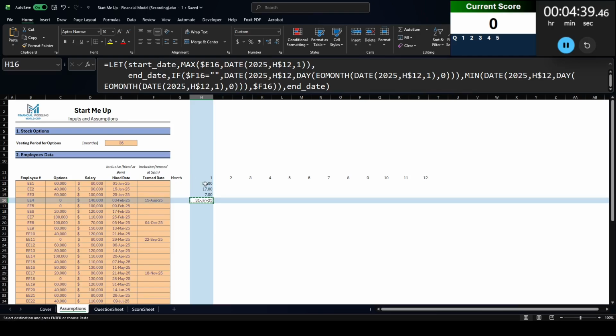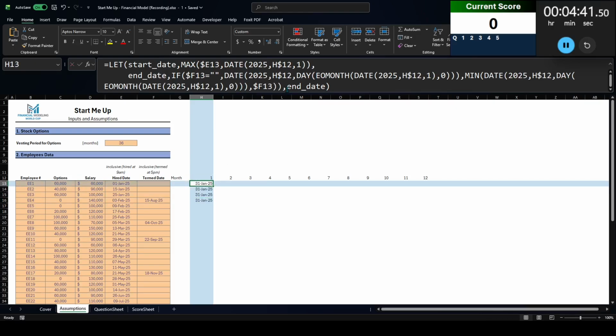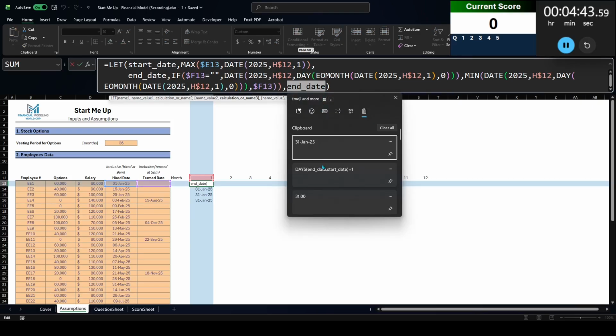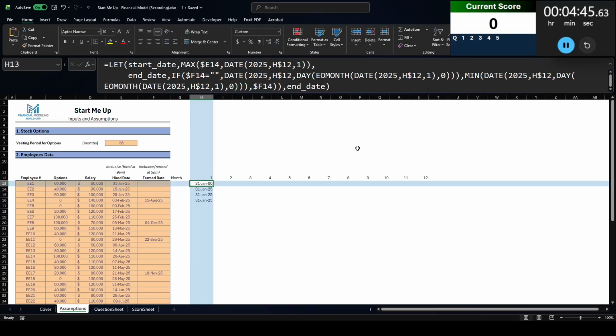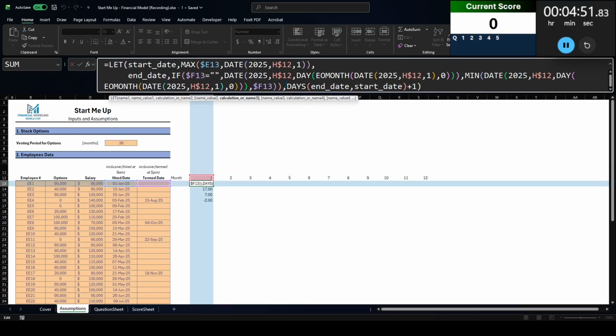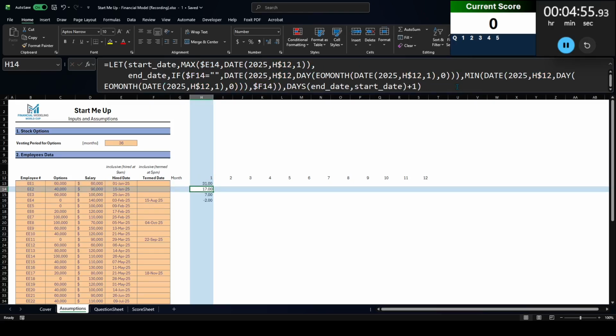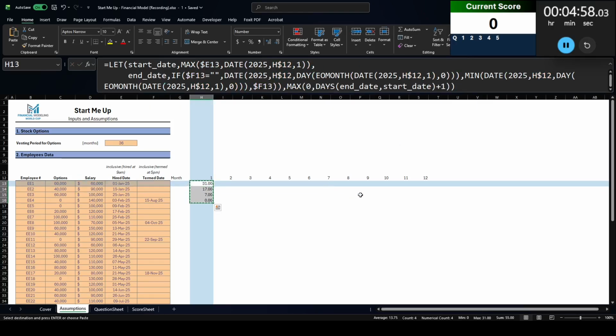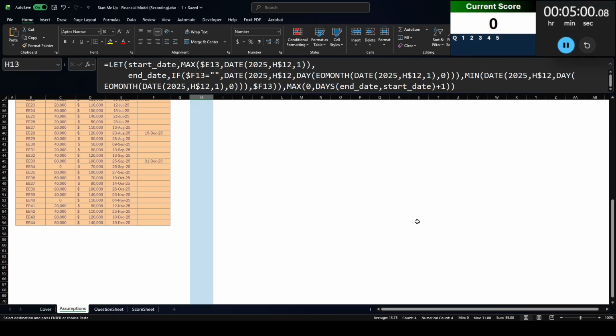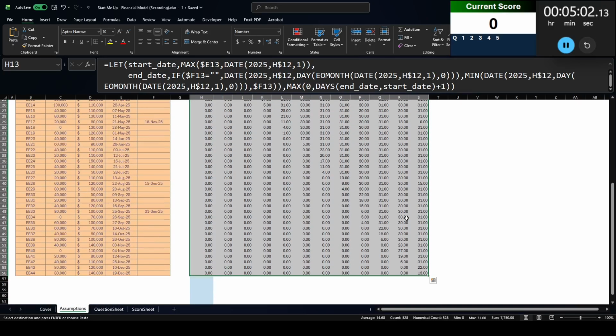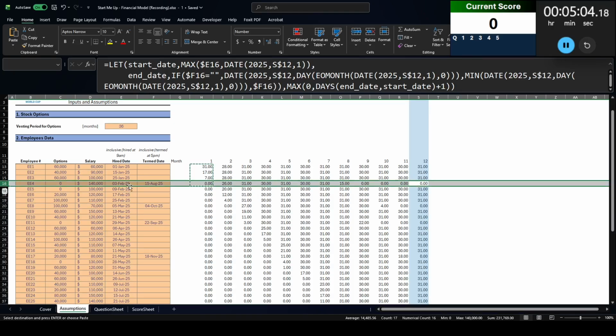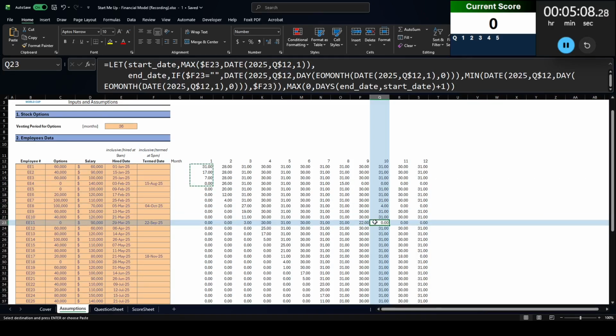Right, so let's go ahead and put that back up here, and let's put that formula back in for the number of days of the month. Now if I go down there, right, so it's going to be negative. So what we need to do is we need to return max 0 or that. So that way if it does go negative, it's going to stay 0. There we go. All right, now let's go ahead and put this in for all of the other employees. Excellent. So now this employee has a 0 because they were terminated before that date. Same here. And same here.